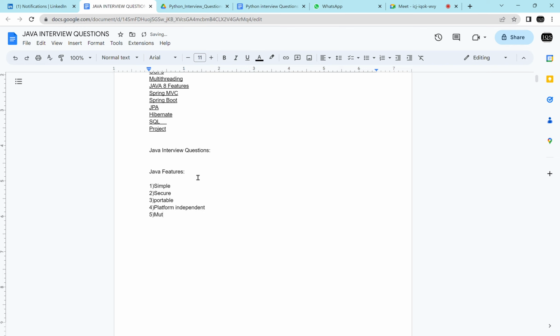Then multi-threaded. Any other? Garbage collector, OOPS concept, high performance, and any other? Simple, secure, portable, platform independent, multi-threaded, high performance, reliable, robust.